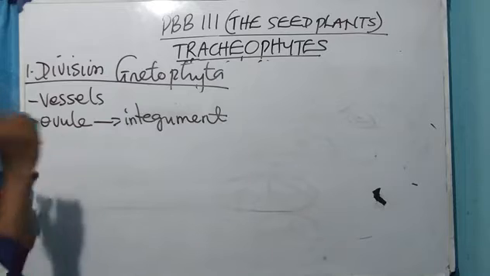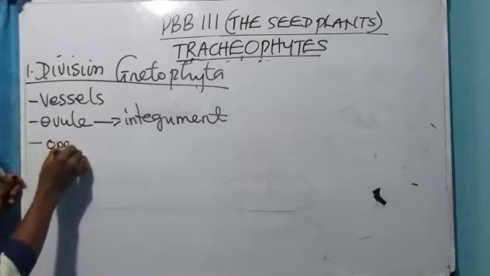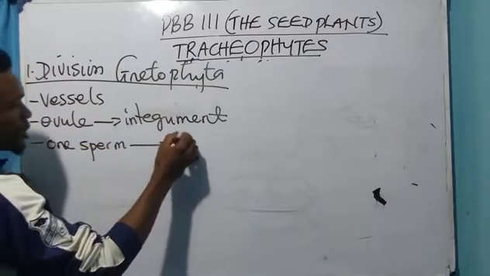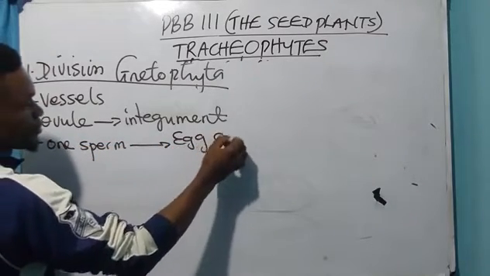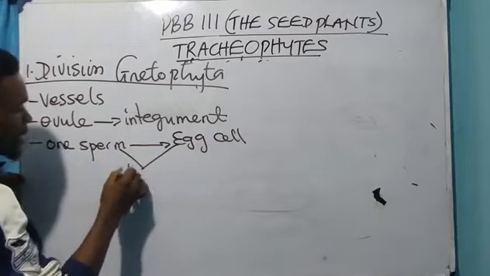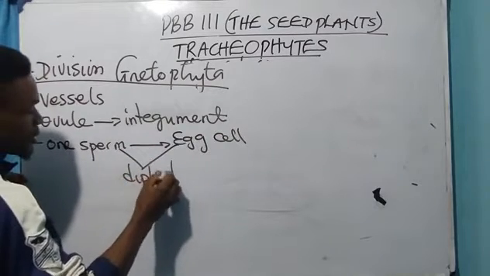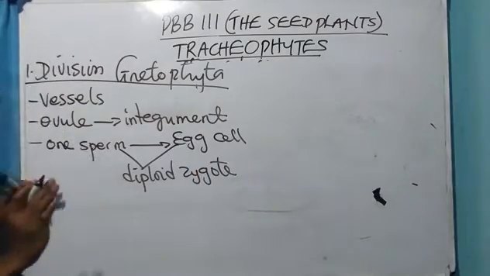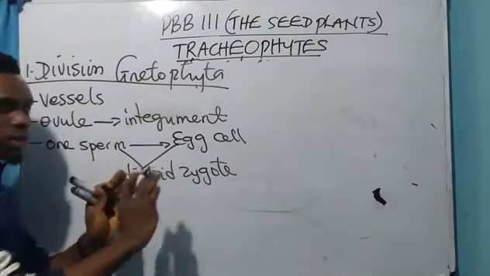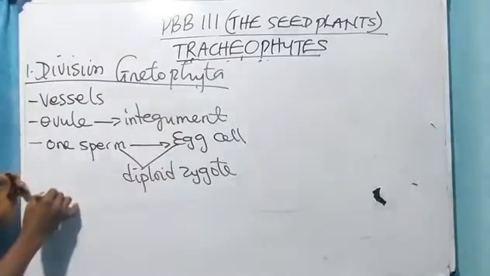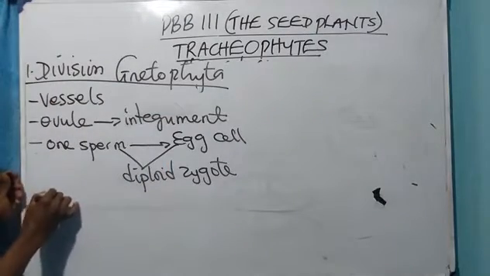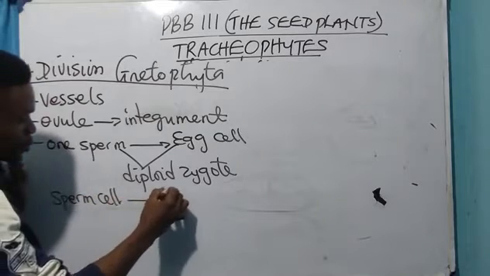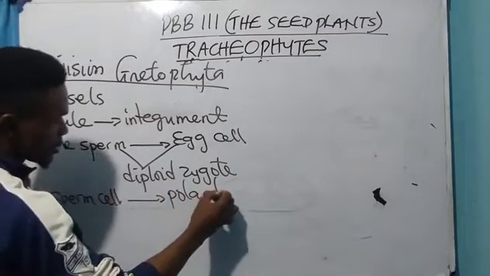However, the first one, one sperm fertilizes what? The egg cell. Definitely a zygote, a diploid zygote, is formed, which is the same as that of the angiosperm. Now the other sperm cell will fertilize what? Polar bodies.